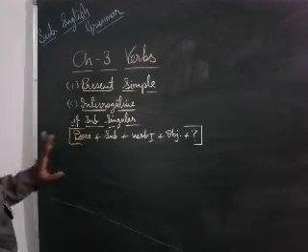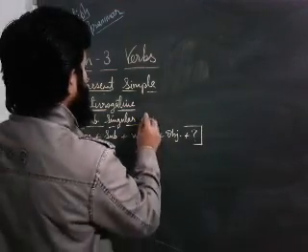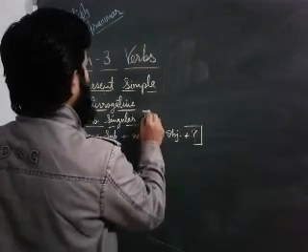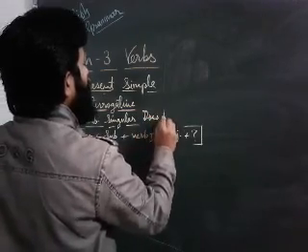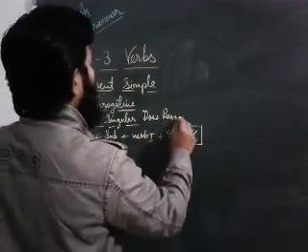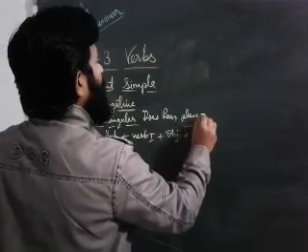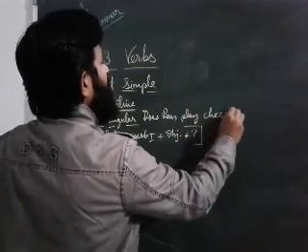In the case of a singular subject, like I write a sentence here: Does Ram play chess?